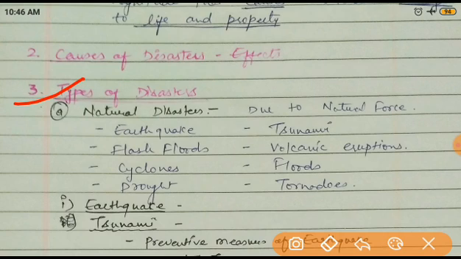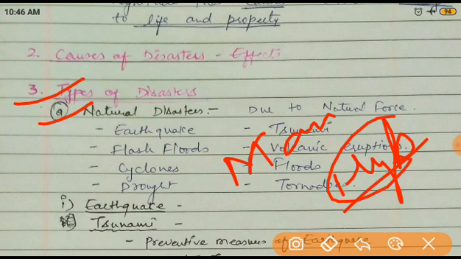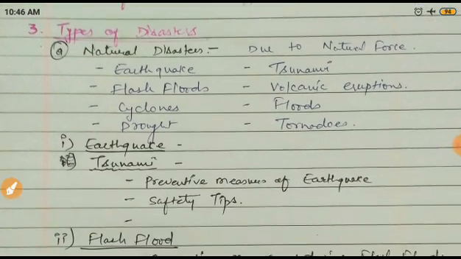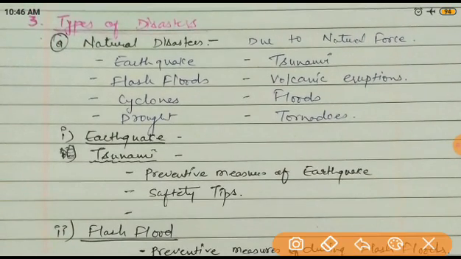Generally we know that there are three types of disaster: natural disaster, man-made disaster, and the third one is hybrid. It means a combination of natural and man-made. So today we will discuss only the natural disaster.